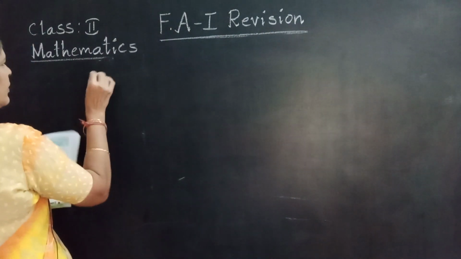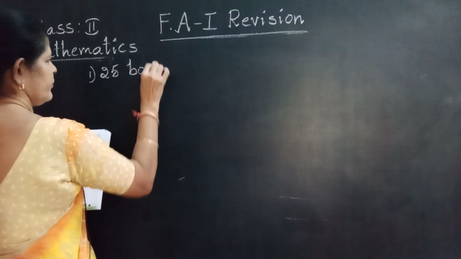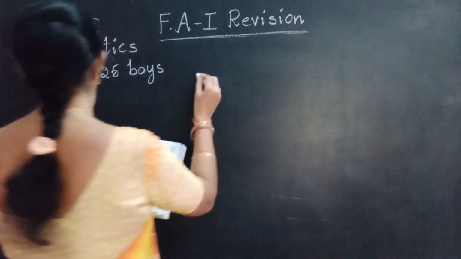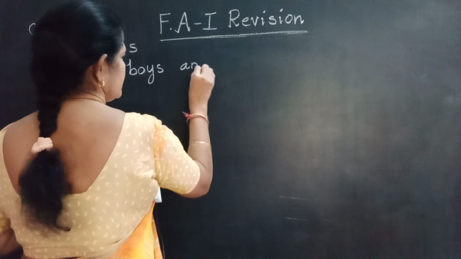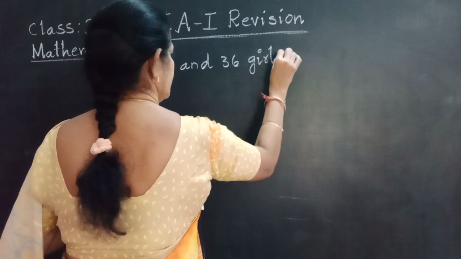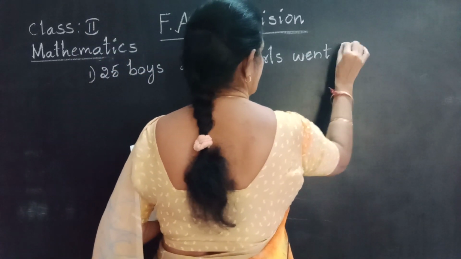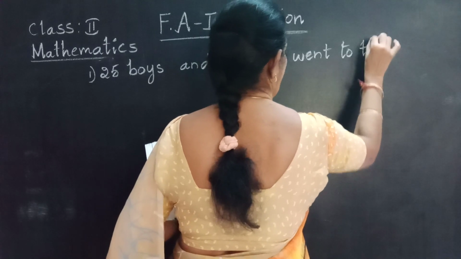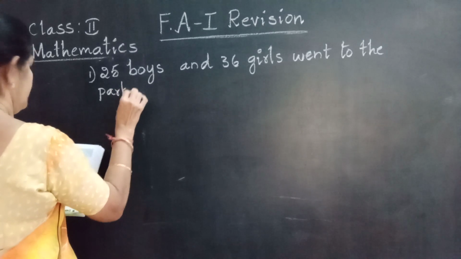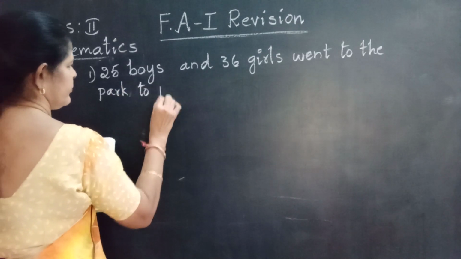See, word problems. 25 boys and 36 girls went to the park to play.